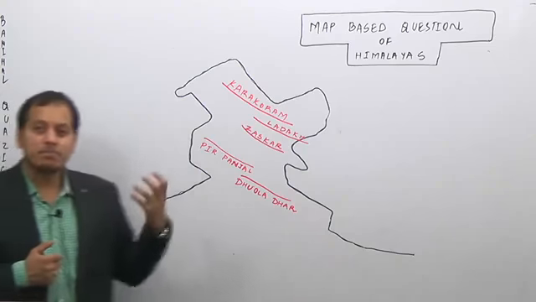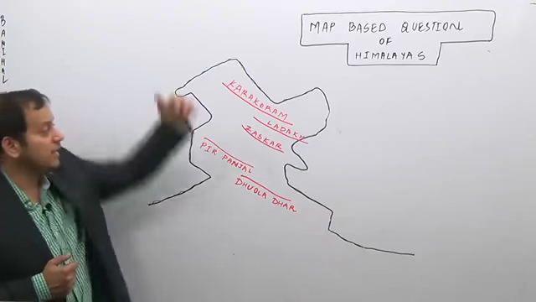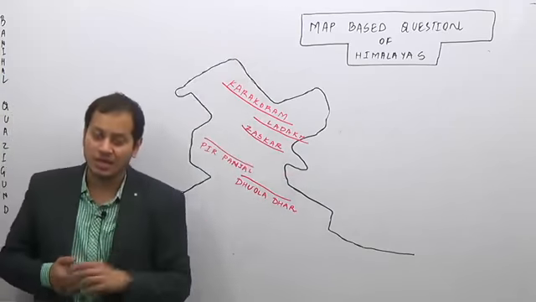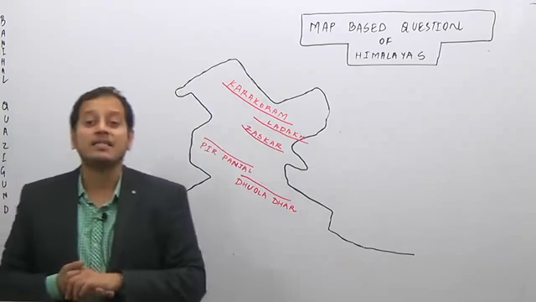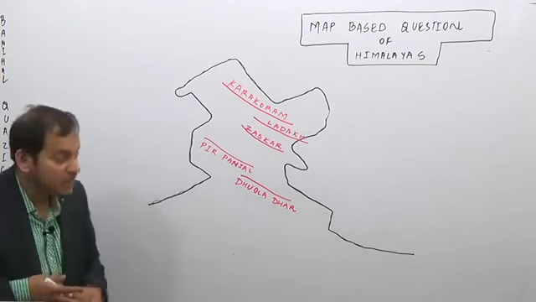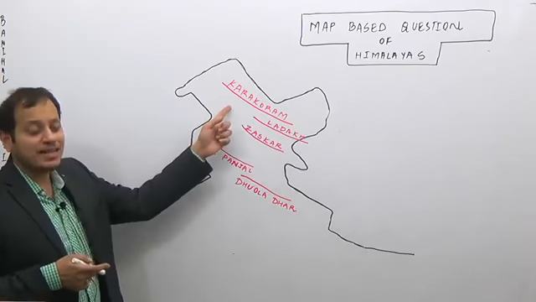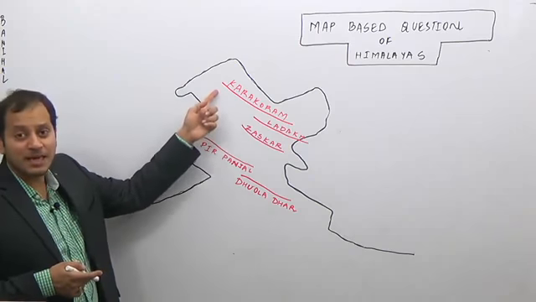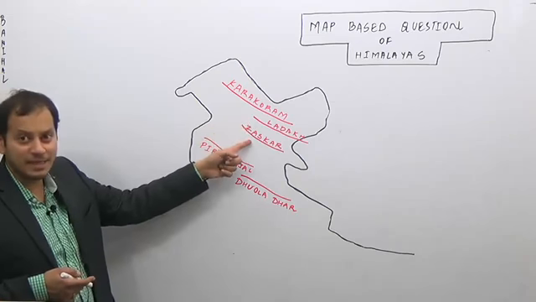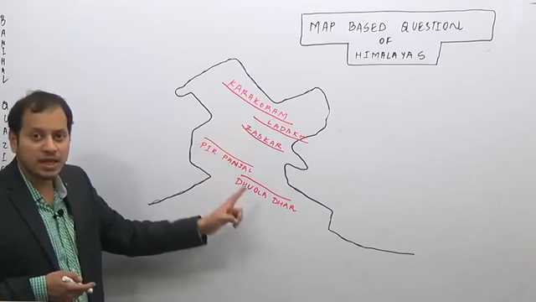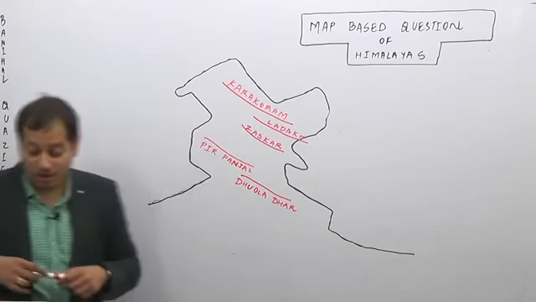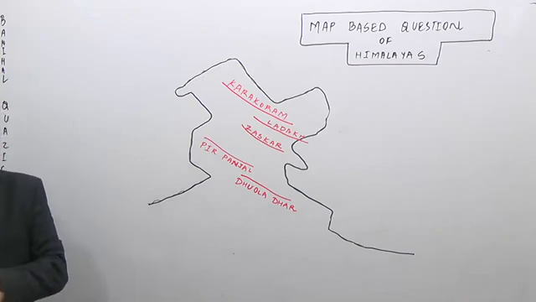But the maximum possibility is a map based question of arranging the ranges of the Himalayas from north to south or from south to north, the major ranges of the Himalayas. They will ask you to arrange them. So the major ranges of the Himalayas from north to south: we know the Trans-Himalayas. First is the Karakoram range, then the Ladakh range, then the Zaskar range of the Greater Himalayas, then the Pir Panjal range and the Dhauladhar range. So these are the major ranges of the Himalayas from north to south.